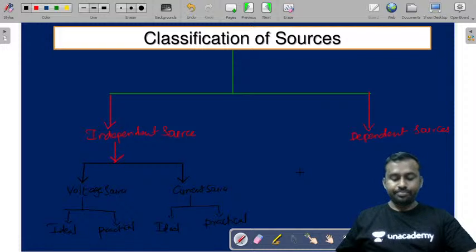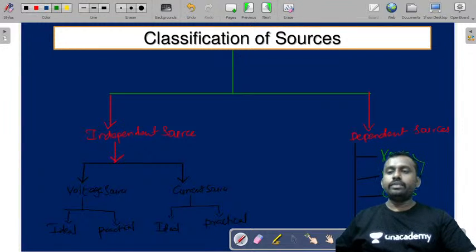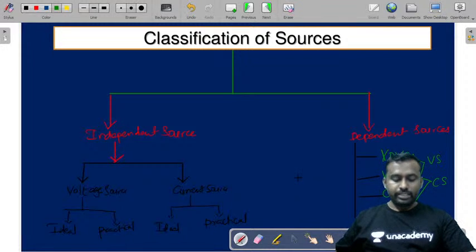Ajay Kumar, good evening. And coming to dependent sources, you have four types of dependent sources. They are voltage dependent voltage source, voltage dependent current source, current dependent voltage source, current dependent current source. Now these two can be classified as voltage sources and these two can be classified as current sources. So this is the classification of sources.